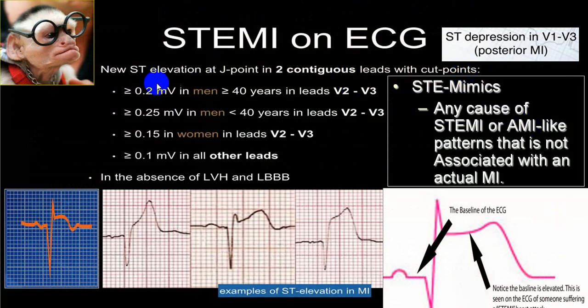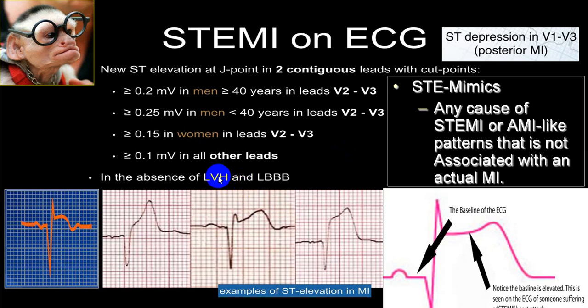So same thing, new ST segment elevation at the J point in two contiguous leads: more than 0.2 millivolt in a male more than 40 years in V2, V3, or more than 0.25 millivolt in a male less than 40 years in V2, V3, in a female more than 0.15 in V2, V3, and 0.1 in all other leads, including lead 1, lead 2, lead 3, aVF, aVL, and V4 to V6.